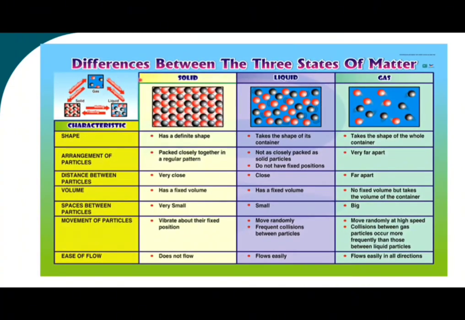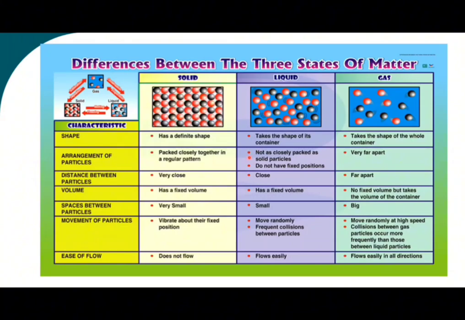Next is the differences between the three states of matter. For shape, a solid has a definite shape, meanwhile a liquid takes the shape of its container, and a gas takes the shape of the whole container. For the arrangement of particles, solids are packed closely together in a regular pattern.